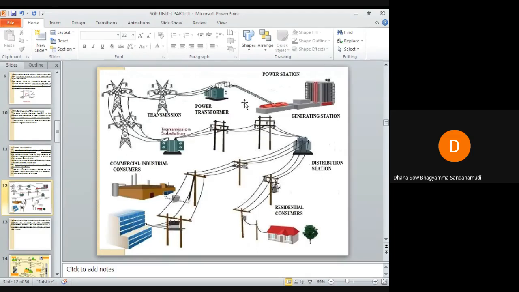Faults can occur in the generating station equipments, during transmission, and in the distribution sectors also. So proper insulation must be given to each and every equipment. Of course protective devices will be there, but for primary safety, proper insulation must be given to the electrical goods of the power system.